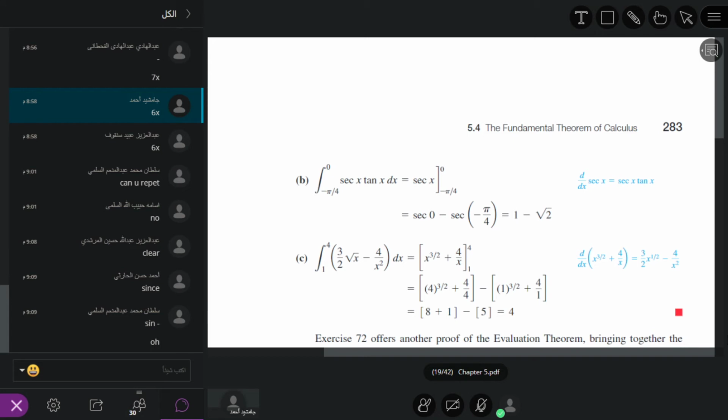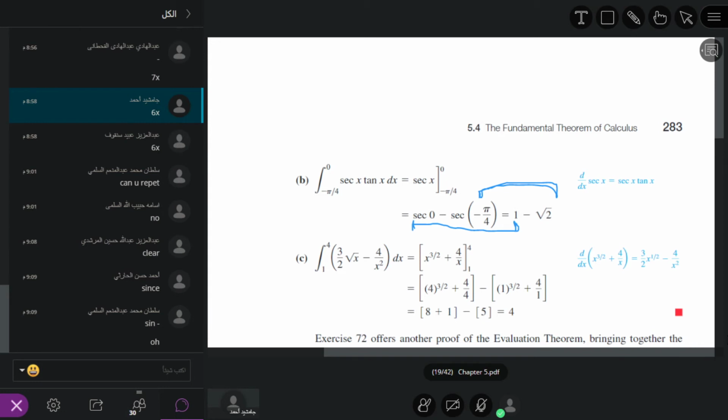So that is why this will become the following expression: sec x, with upper limit 0 and lower limit minus pi by 4. Whenever we put the upper limit, this is sec 0, and this is sec of minus pi by 4. Now, sec 0 is equal to 1, sorry. How can we say that sec 0 is equal to 1? And how can we say that sec of minus pi by 4 is equal to square root 2?